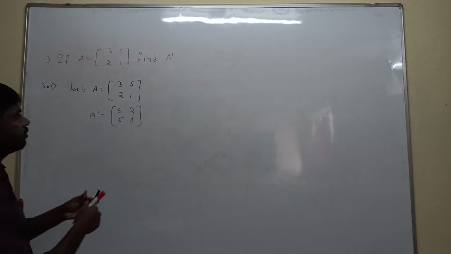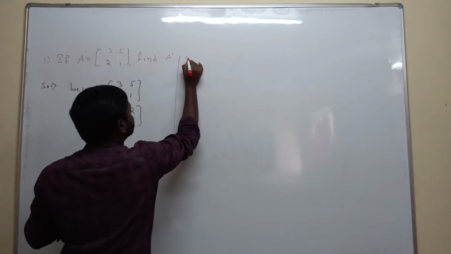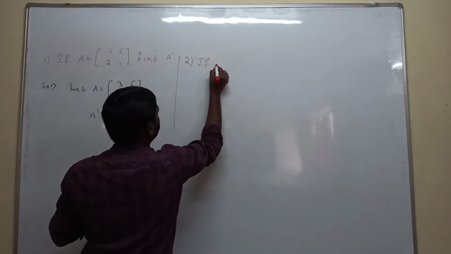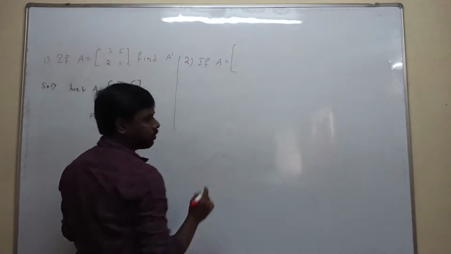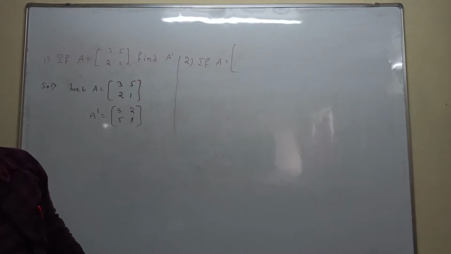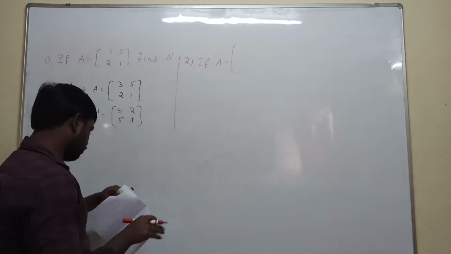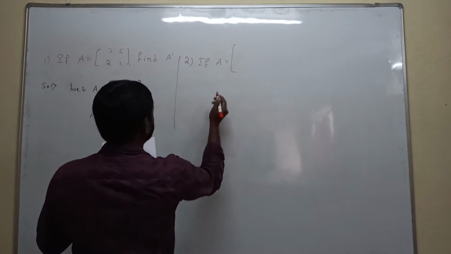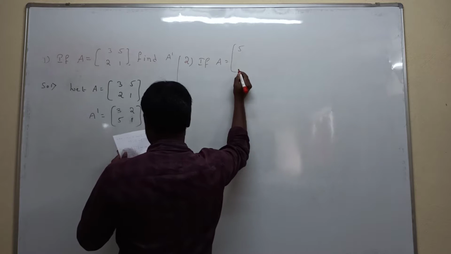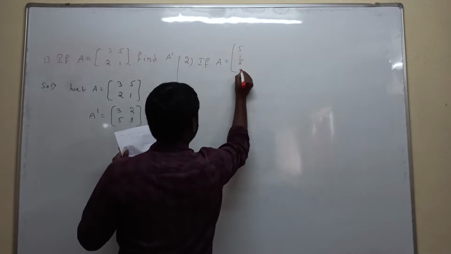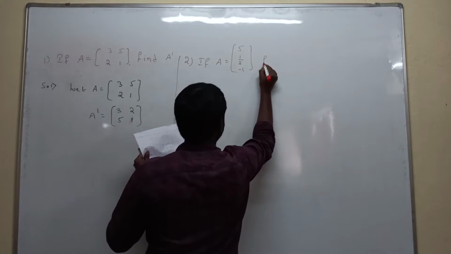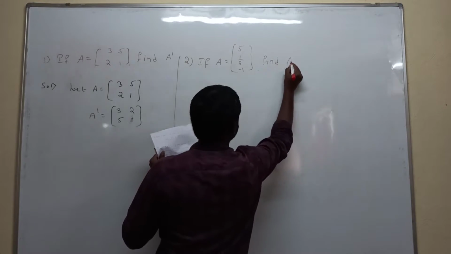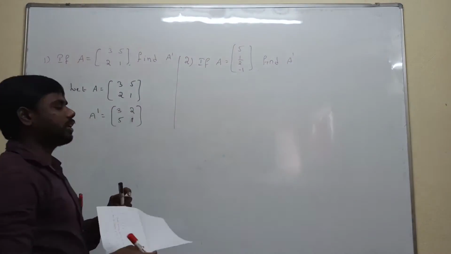Next, second question. If capital A is equal to 5, 1 by 2, minus 1, find A transpose. What is the given condition?